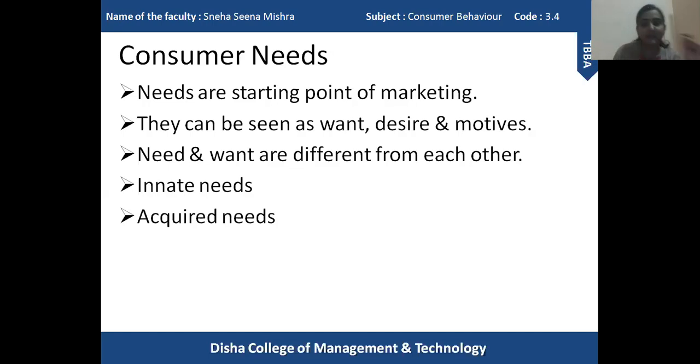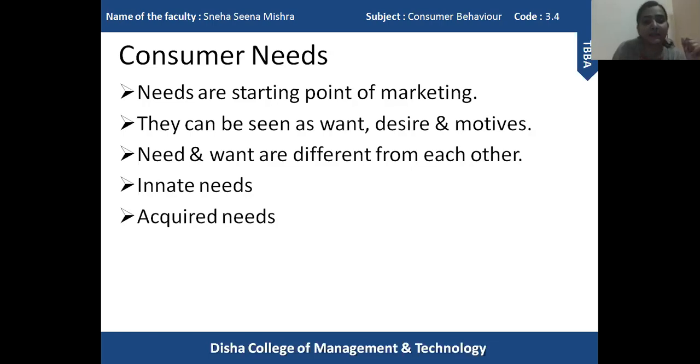We need to understand the needs of the consumer, what they actually require, then create a product or service in order to fulfill those needs. So it is the starting point of marketing. Based on the need, a product is created and then the product is marketed so that these people who have a certain kind of need can fulfill their needs through the product or service.